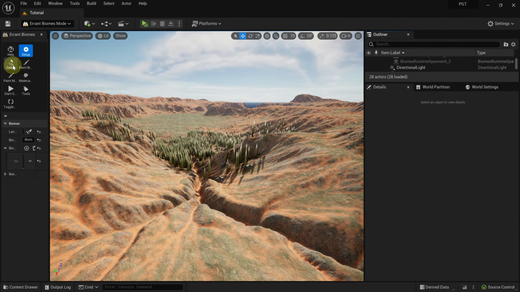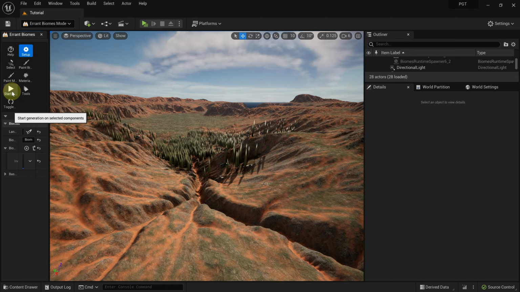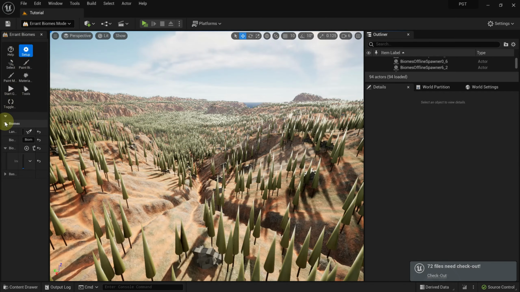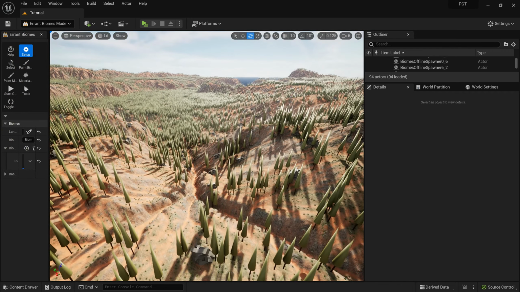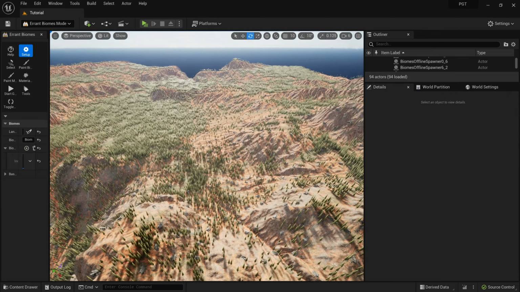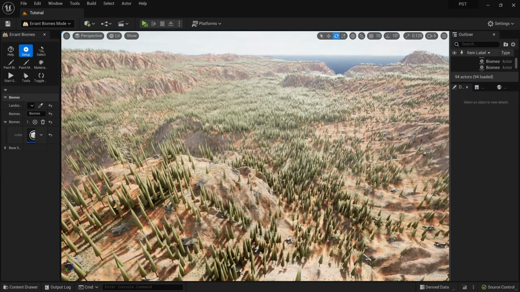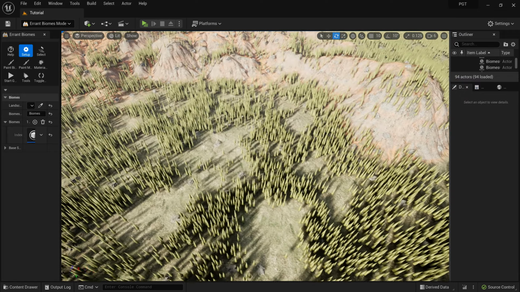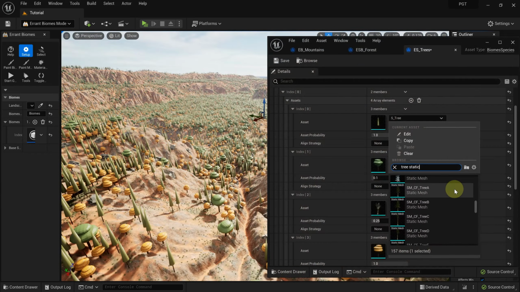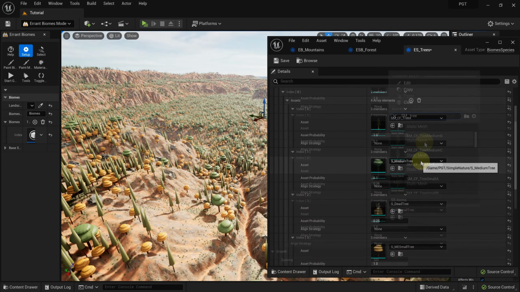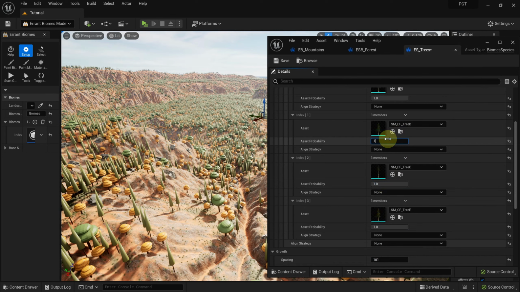Okay, it's time to make our biome fill the whole landscape. We select all the tiles and click Regenerate. It doesn't look impressive yet, but we can see some patterns emerging. The use of procedural generation allows us to quickly add or replace the 3D models we are using. Let's swap our blockout meshes with the detailed models.